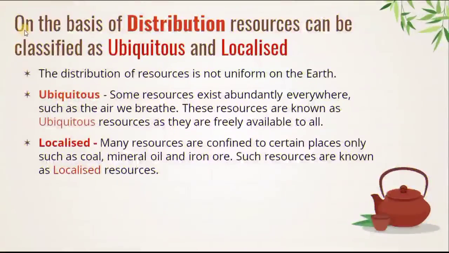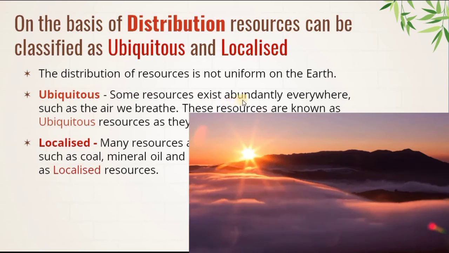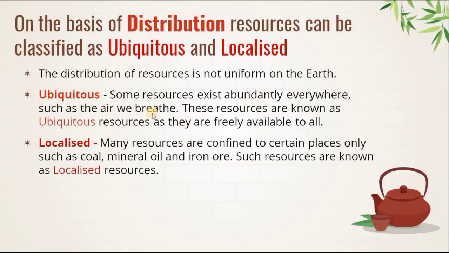Okay students, you can see here on the basis of distribution, resources can be classified as ubiquitous and localized. So what do we mean by ubiquitous? Let's see. Some resources exist abundantly everywhere, such as the air we breathe. These resources are known as ubiquitous resources as they are freely available to all. The resources which are present on earth abundantly are known as ubiquitous resources.